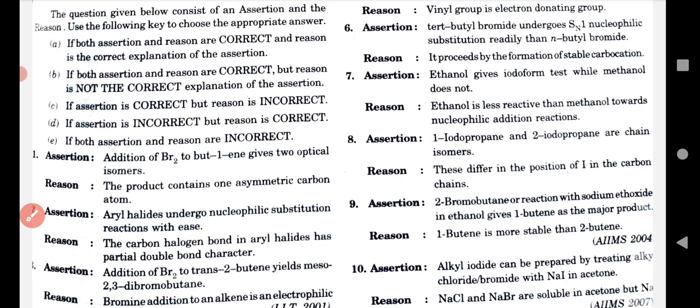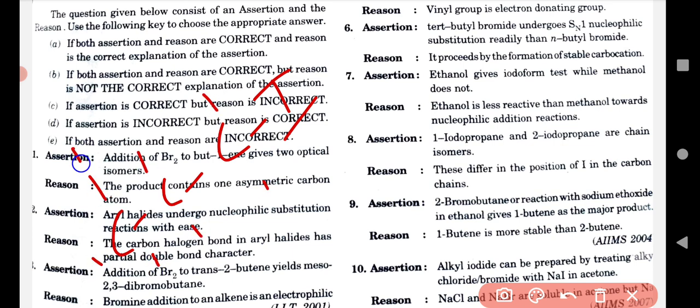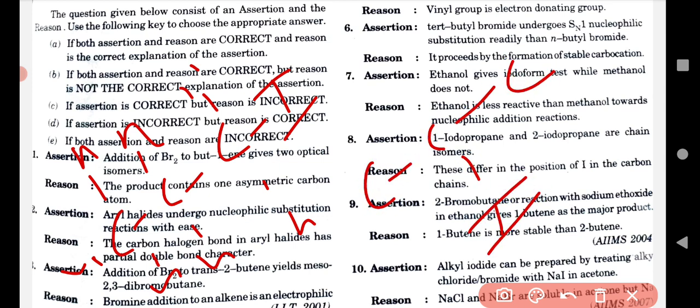The 8th question. In the 8th question, what is happening? Assertion: 1-iodopropane. What is 1-iodopropane? Let me draw this. This one is 1-iodopropane. Everybody knows that here these bonds are satisfied by hydrogens. This is propane, understand? Now the second one, 1-iodopropane and 2-iodopropane are chain isomers. The second molecule you can easily draw. This one is just 2-iodopropane. Understand?